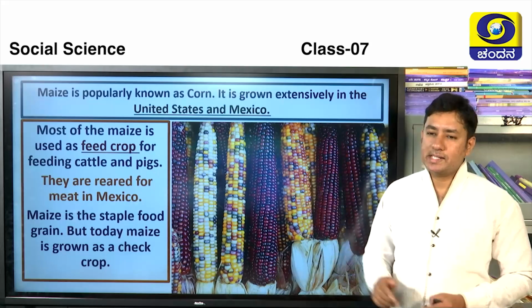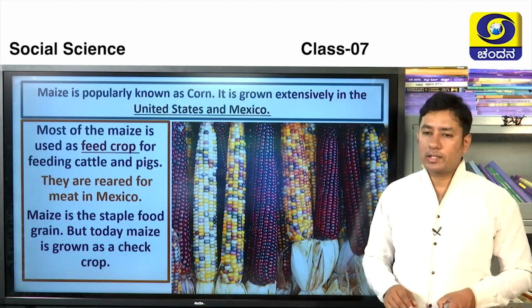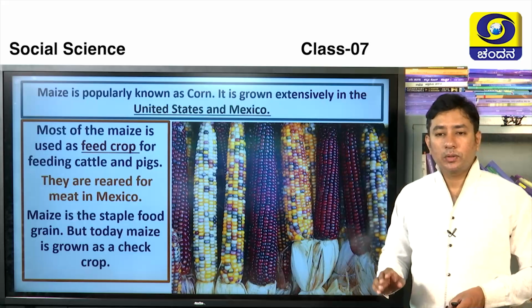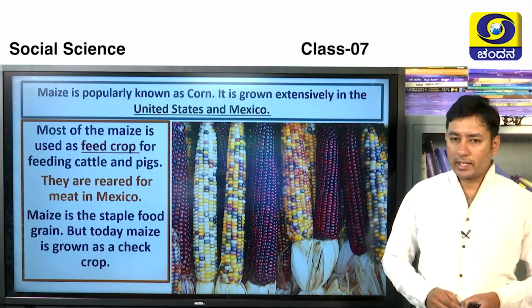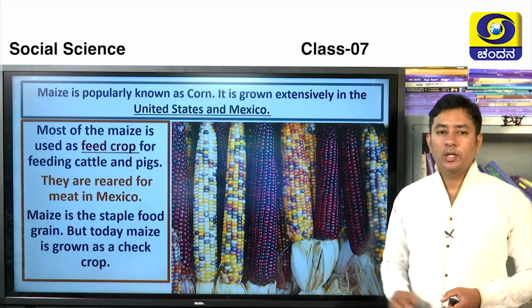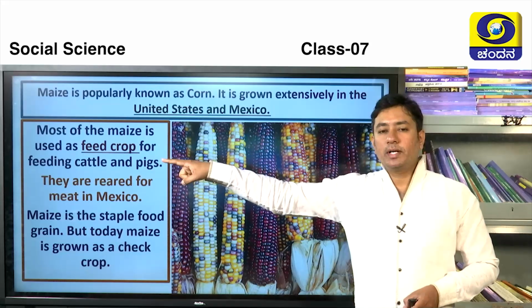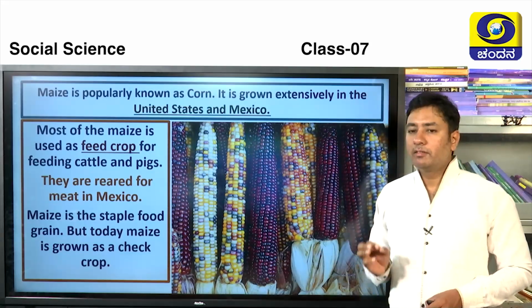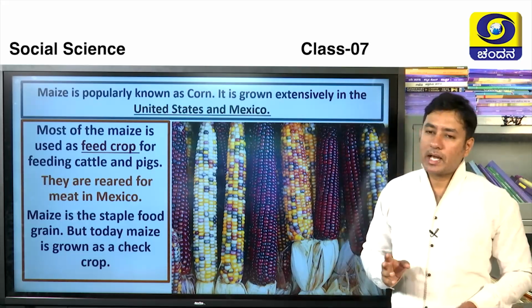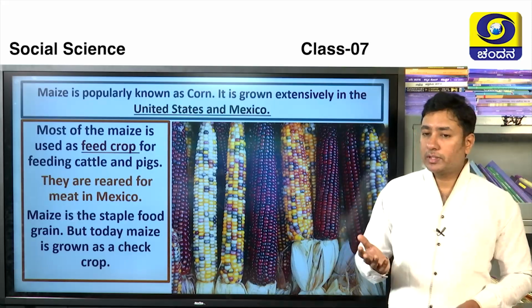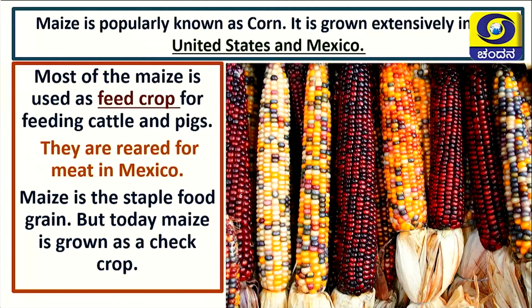Let's move on for maize. Maize is also known as corn in North American continent. So it is extensively grown in USA, that is United States of America, as well as in Mexico. So most of the maize is used for feed crop. Feed crop is nothing but which is fed to the animals, normally for the cattle and pigs. These animals are raised for meat. Maize is fed to these kind of animals. Maize is staple food grain, that is it is used for consumption purpose also for the human being. But today maize is grown as cash crop.